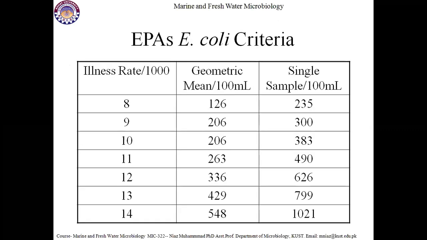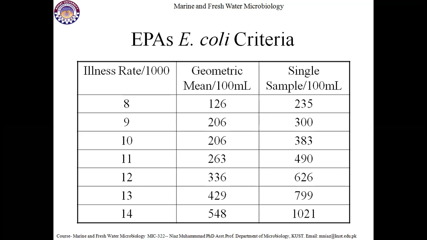The Environmental Protection Agency has E. coli criteria, because E. coli is the main indicator of fecal contamination in water samples. For illness rate per thousand, if E. coli are there, 8 people per thousand can be ill if the geometric mean is 126 per 100 ml, and a single sample of 100 ml has 235 coliforms or E. coli. When this geometric mean exceeds up to 206, 9 people per thousand can be ill.